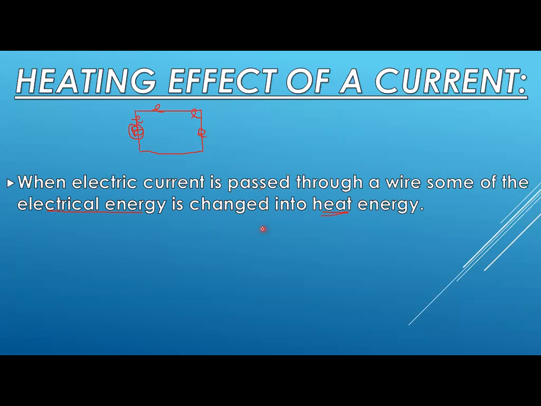Understand? Now listen to me very carefully. When some of the electrical energy is changed to heat energy, the larger the resistance of the wire, the greater the amount of heat produced. Now, what is resistance? Resistance is basically produced when electric current is moving through the circuit. As a current flows through a circuit, some of the electrical energy carried by the moving charges in the conductor will be changed into other forms of energy like heat.